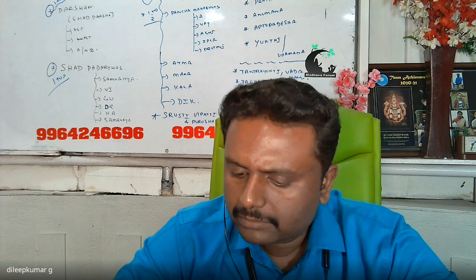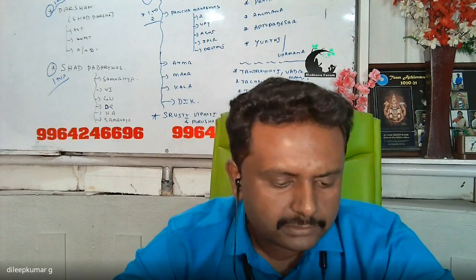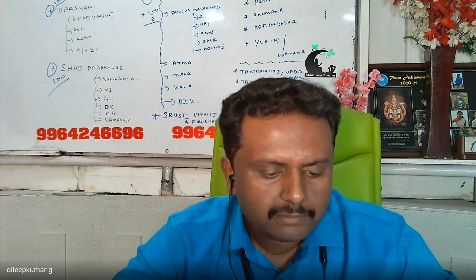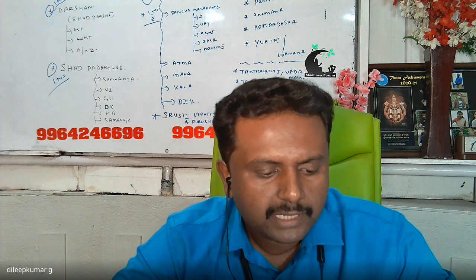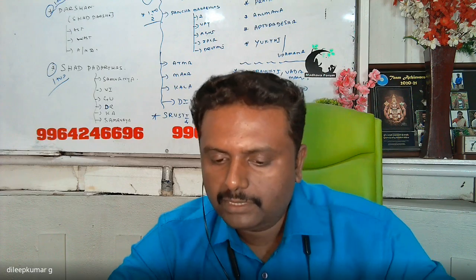Anekantavada, Syadvada, like that they are called synonyms of Jaina Darshana. And two pramanas are accepted by Jaina, Pratyaksha and as well as Anumana. Pratyaksha and Anumana are the two pramanas accepted by Jaina Darshana.